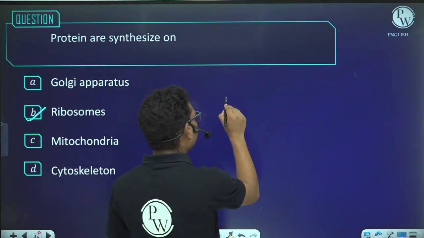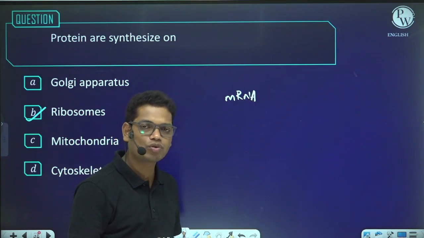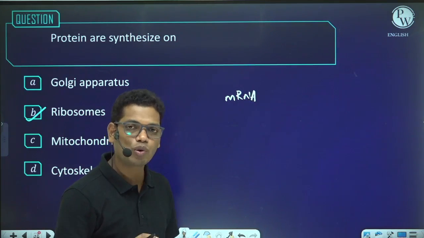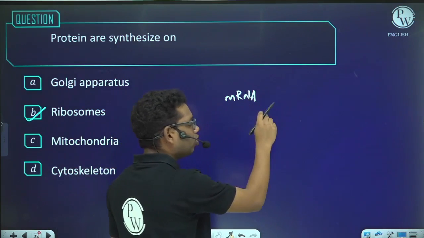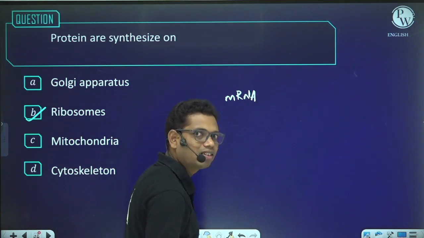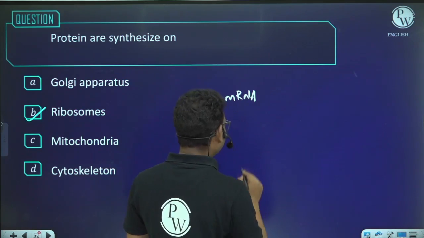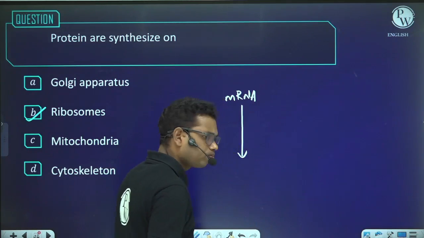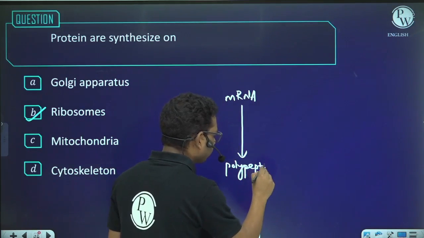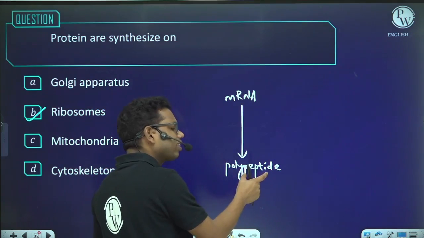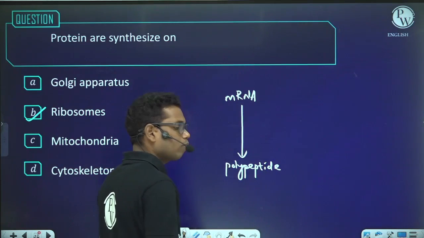We have one RNA which is called messenger RNA, and the messenger RNA has the information to code the proteins in the form of codons, and the codons are triplet in nature. So it has the information in the form of a sequence of nucleotides in the form of codons, and these codons are recognized or translated by the ribosome to form the polypeptide. This polypeptide can be called a protein, or in some cases it won't be called a protein.